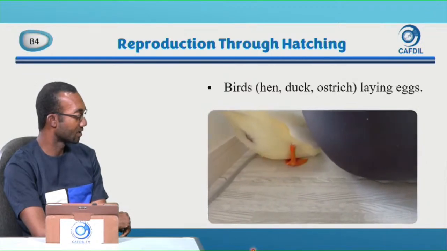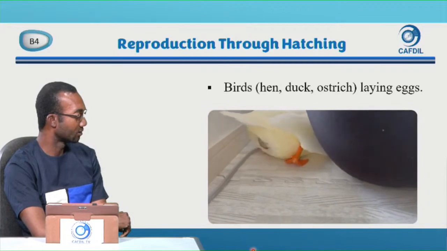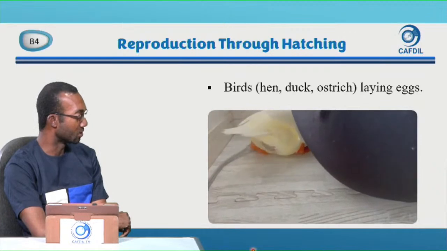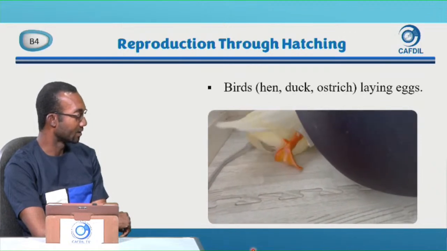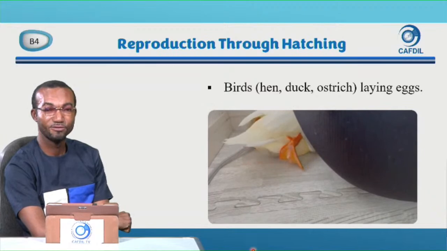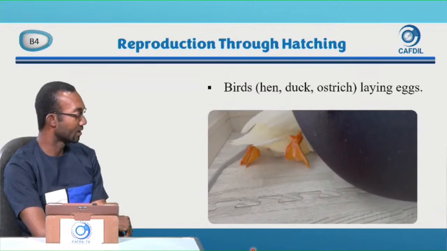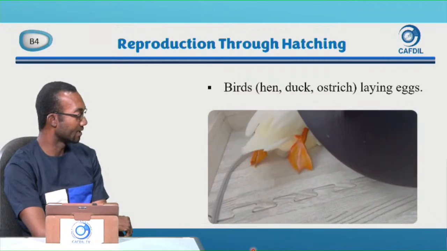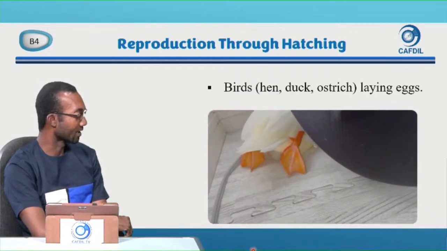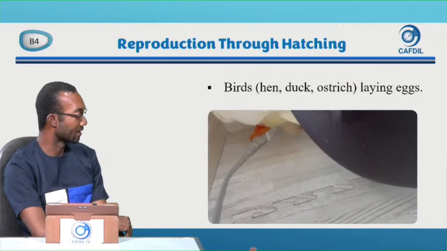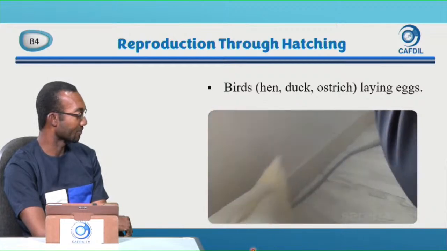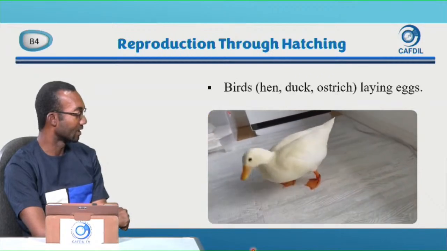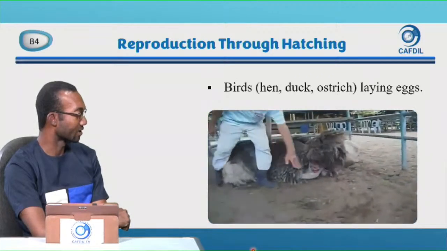That is the first process taken by animals that reproduce through hatching. They lay their eggs first. We saw a hen laying an egg, and right now the duck is laying an egg. Struggling there. Yes, the duck has finished laying its egg. Good. Now let's look at the ostrich.